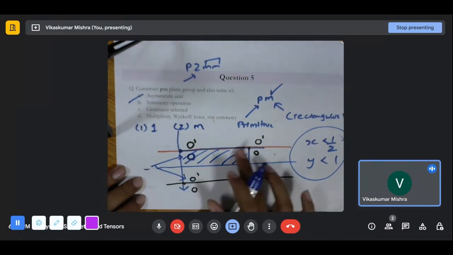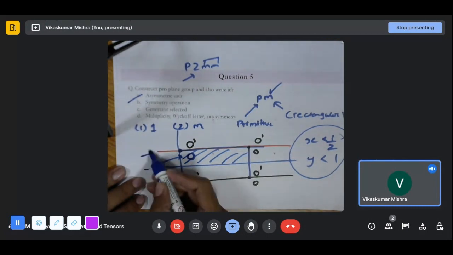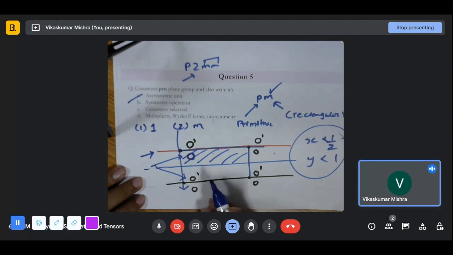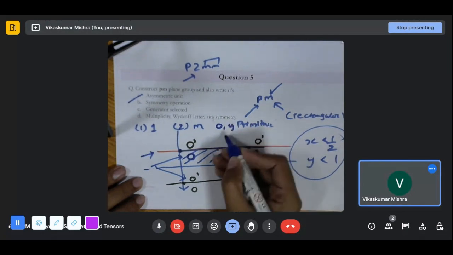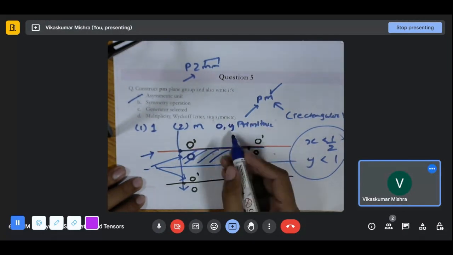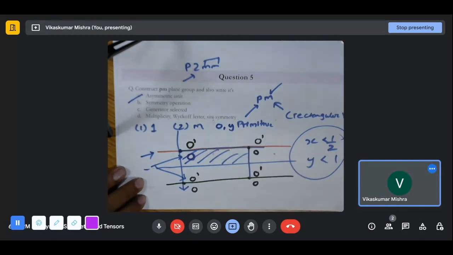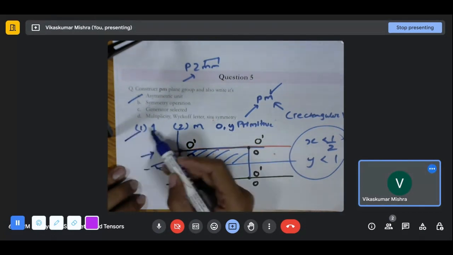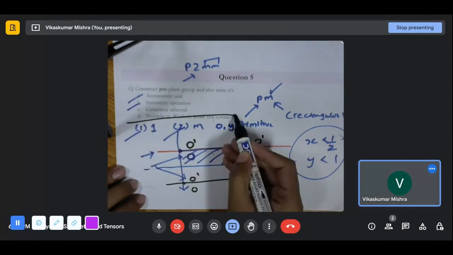If I consider this first mirror only, here the x coordinate is 0, but y can be anything. So 0, y is changing. This is representing one of the planes. Yes, 0, y is a plane, and that's how we can write its symmetry operation. So these are the two symmetry operations. Let me put them in brackets.